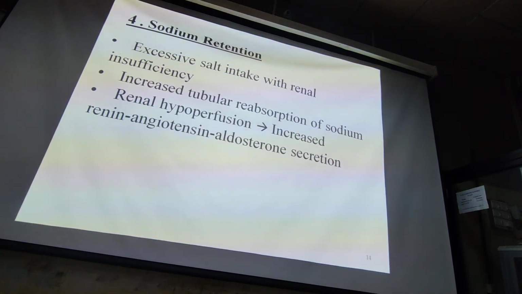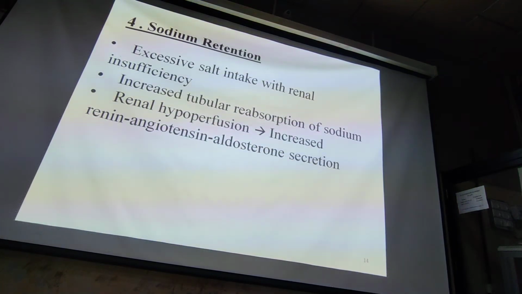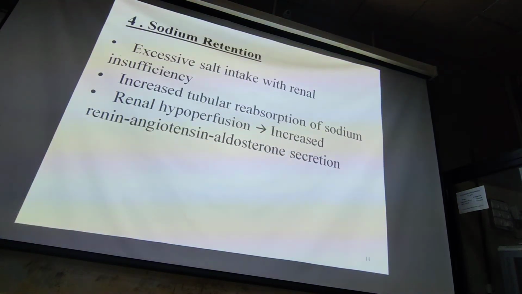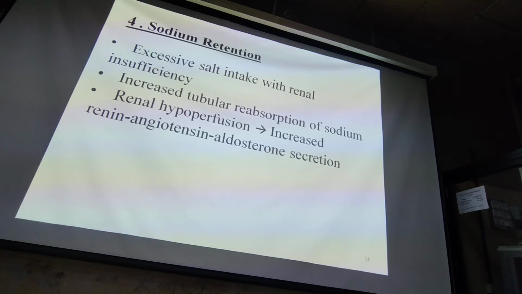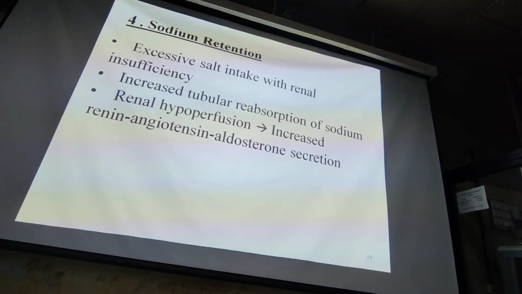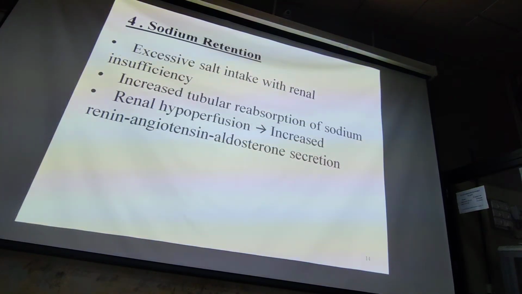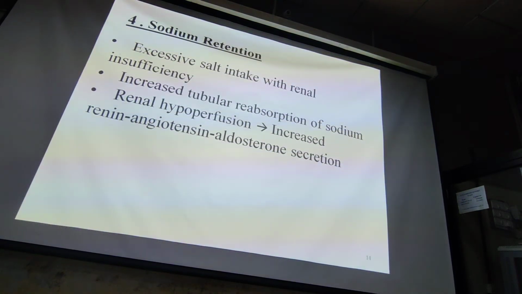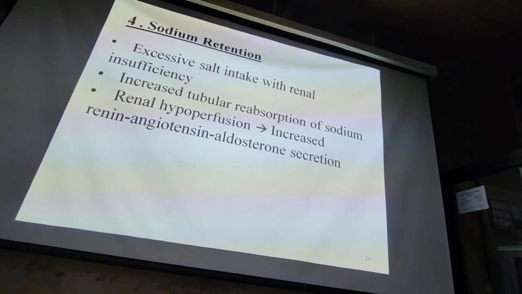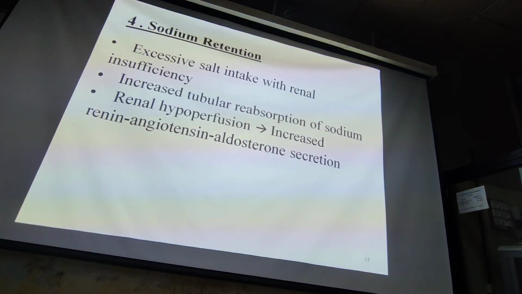Next, pathogenesis of edema is sodium and water retention. Sodium and water balance is mainly regulated by the kidney. So whenever there is any disease or pathology in the kidney, the result is water and sodium imbalance.